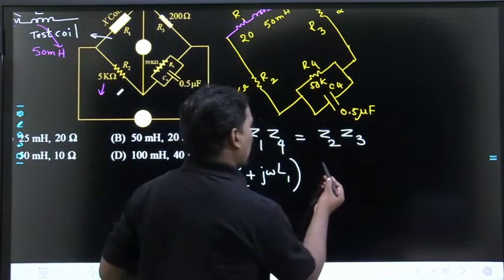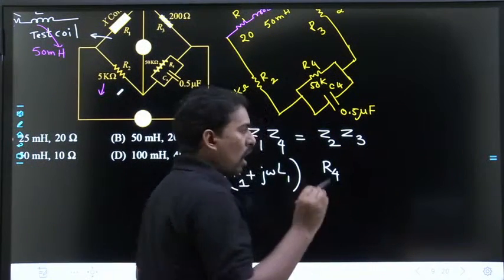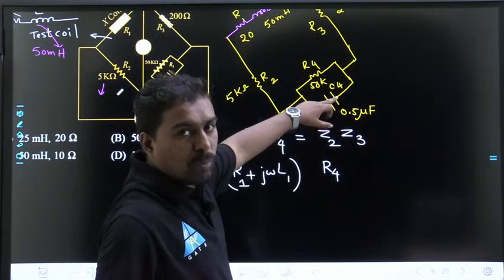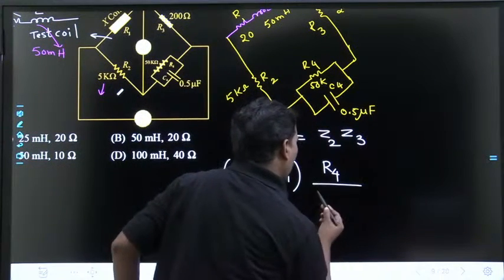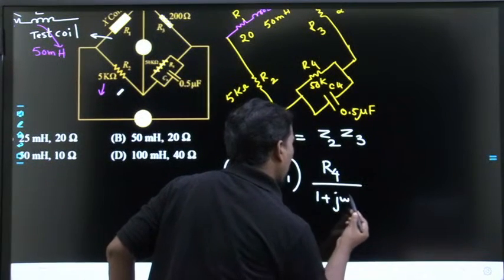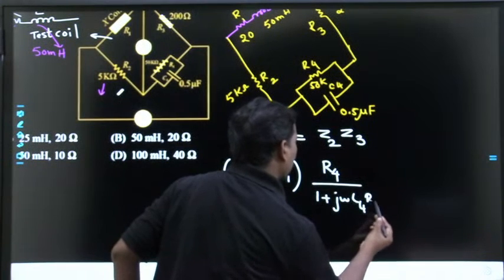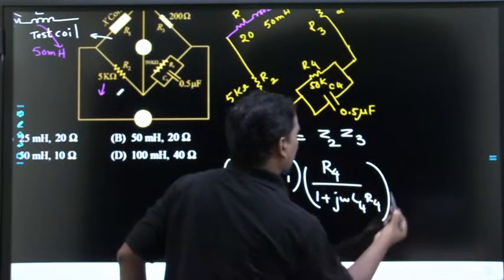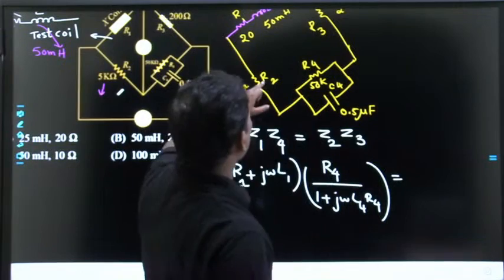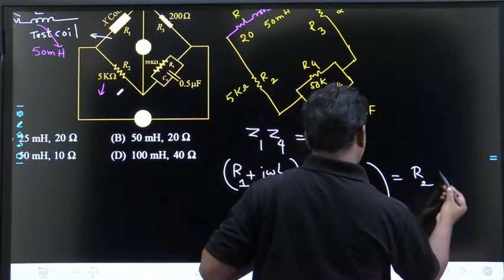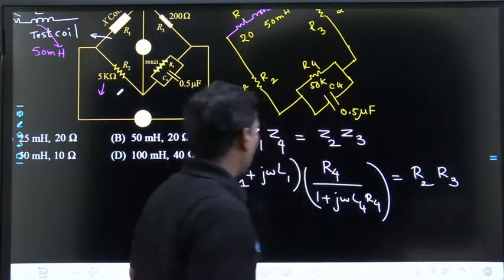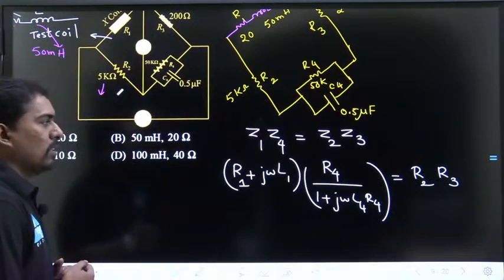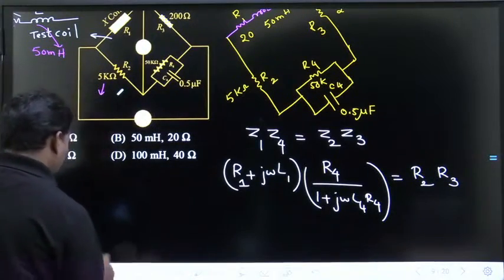Z4 is the parallel combination of R4 and 1 by j omega C4, that will become R4 by 1 plus j omega C4 R4, equal to Z2 Z3, which is R2 R3.